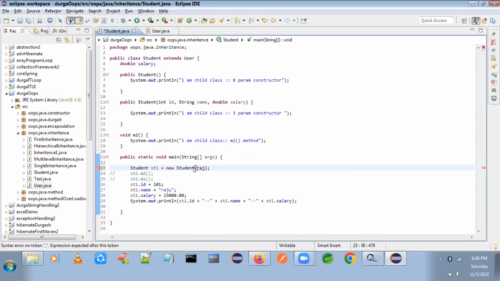The second parameter is name. Separate them with commas: 1 comma, Raju in double quotes. Raju is a name, right? Name should be in double quotes. Then comma, salary, which is a decimal, a double value.